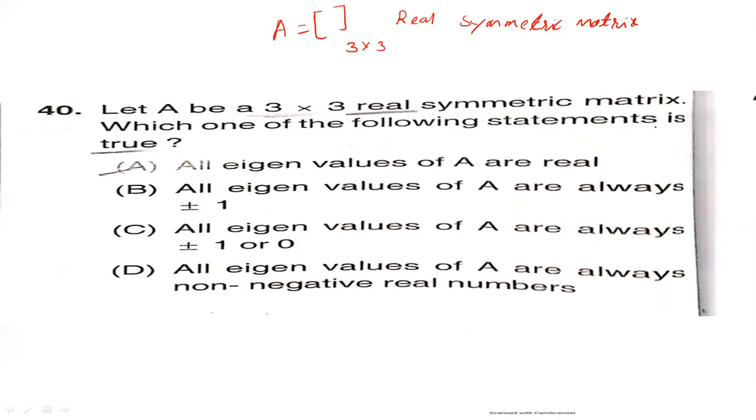Which one of the following statements is true? They are asking for the true statement. First option, all eigenvalues of A are real. Second option, all eigenvalues of A are always plus or minus 1. Third option, all eigenvalues of A are always plus or minus 1 or 0. Option D, all eigenvalues of A are always non-negative real numbers.